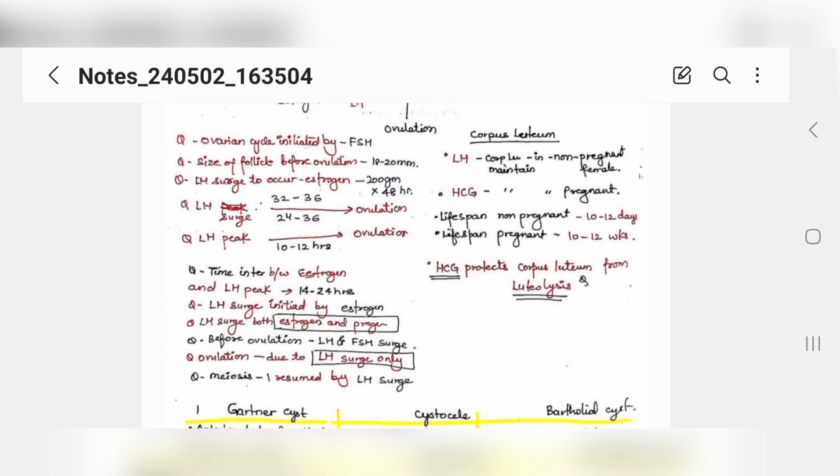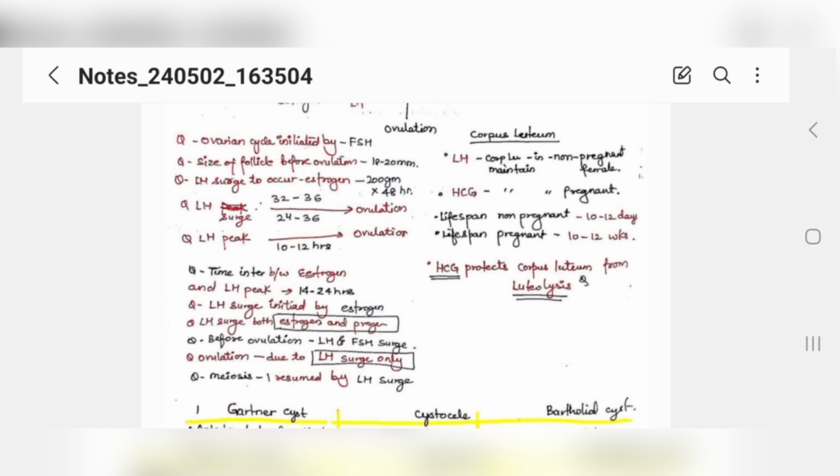Okay, now this is about corpus luteum. A few things: the corpus luteum producing luteinizing hormone effects is present in a female who is not pregnant. Okay. And the HCG is also produced by your corpus luteum, but in females who are pregnant. Okay. Lifespan of corpus luteum in a non-pregnant female is 10 to 12 days. After that, progesterone will also decrease because the size of the corpus luteum decreases, and menstruation will occur.